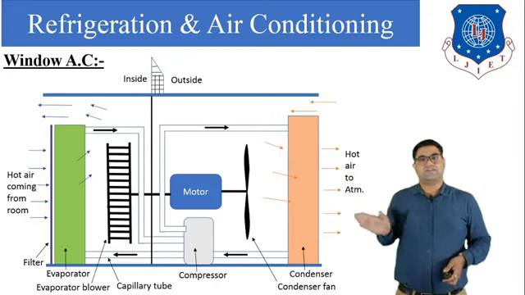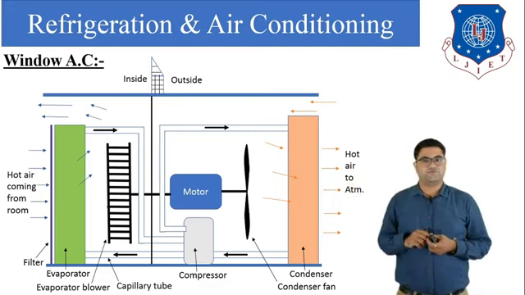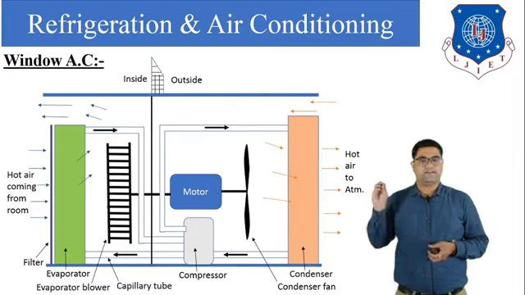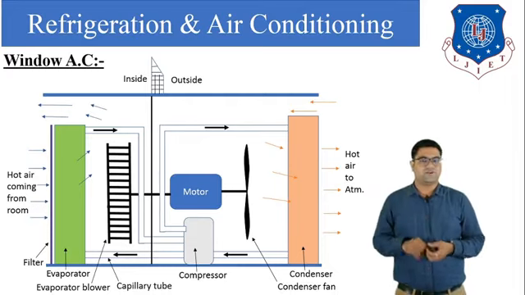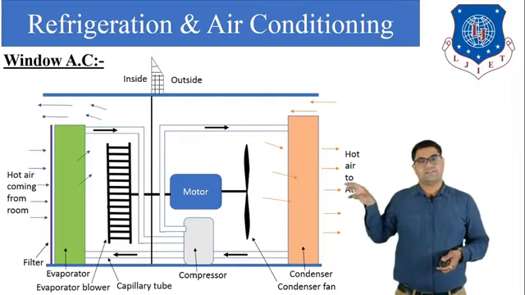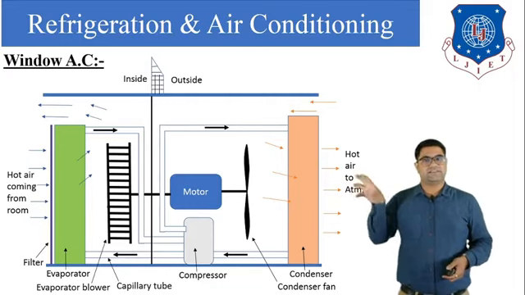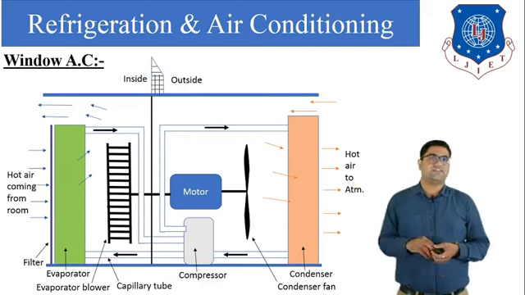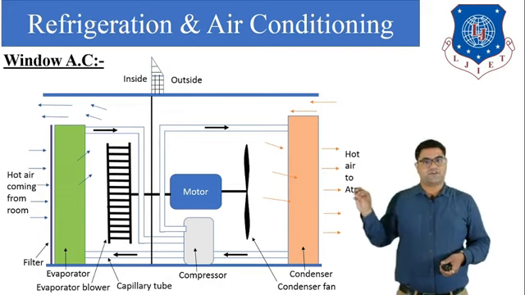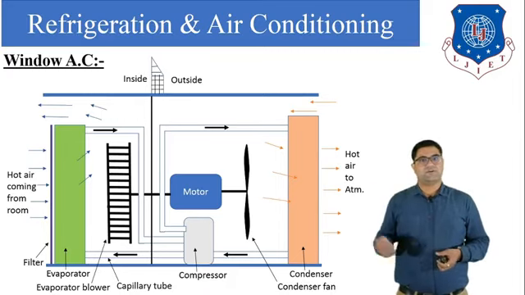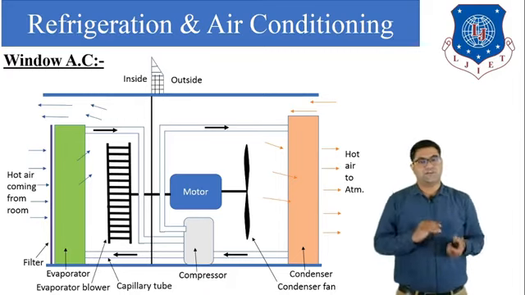Inside the room there are mainly two components. First is the evaporator or cooling coil, and second is the fan. So one is the evaporator fan and one is the evaporator or the cooling coil, placed inside the room. Outside the room the components are the motor, fan, condenser and the compressor. These are the components which are placed outside the room.